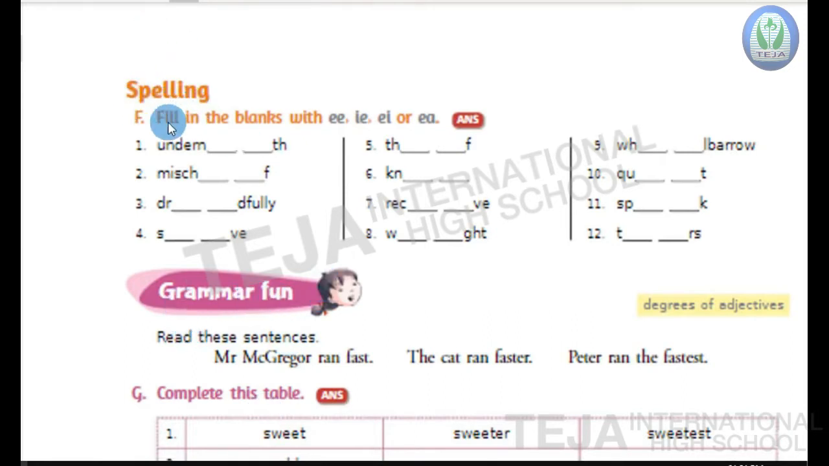Here, spelling bit F, children. Bit F, fill in the blanks with EE, IE, EI or EA. Okay, you can use any of these letters and complete the word. So choose the correct letters EE, IE, EI, EA. So here the first one is UN, DER, N dash dash TH. So here the letters we have to write is EA, that is underneath.